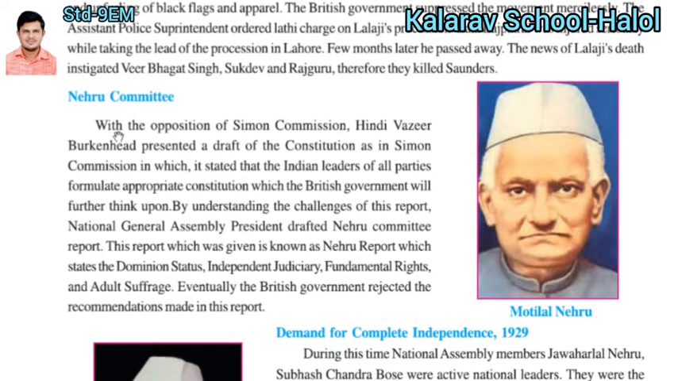Next point is about the Nehru Committee. In opposition to the Simon Commission, the Secretary of State for India, Birkenhead, presented a draft, in which Indian leaders of all parties were to formulate an appropriate constitution on which the British government would later act.